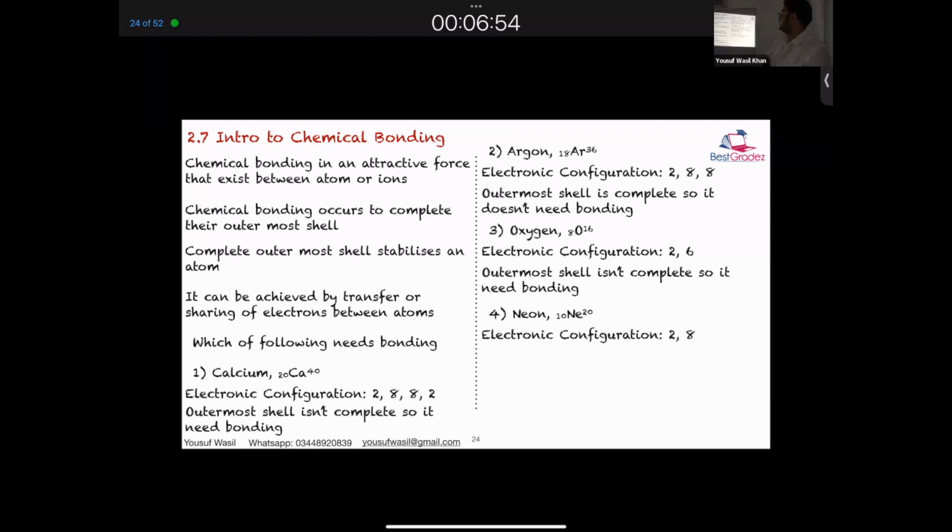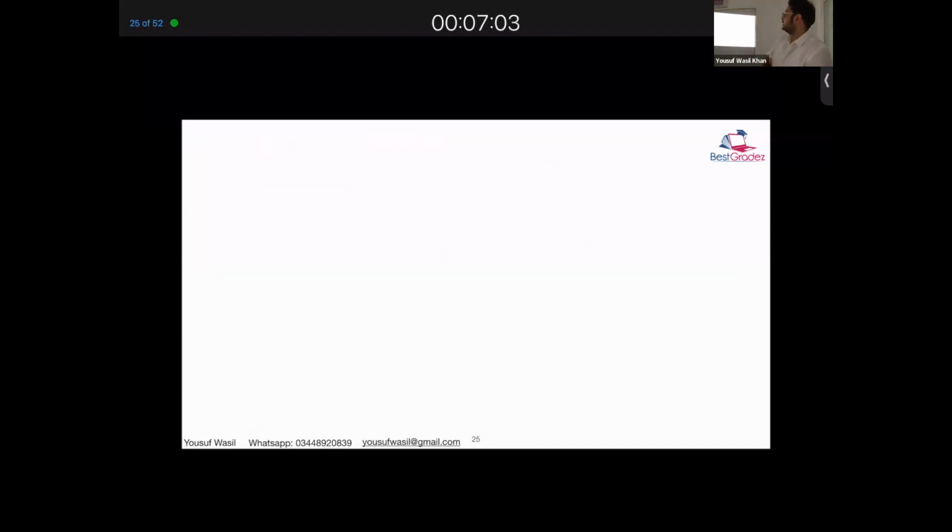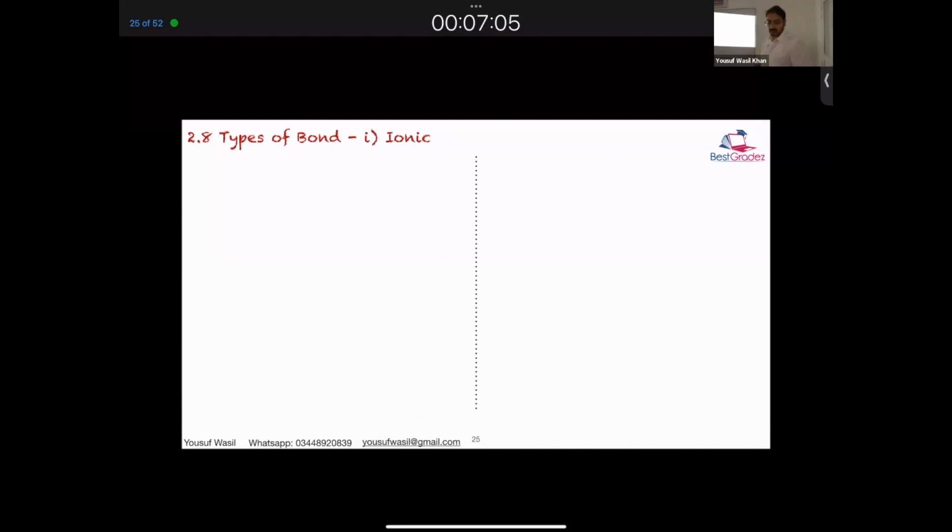Anyway, oxygen itself, neon, again, stable. This is how you can identify whether an atom needs a bonding or not, just by looking at the outermost shell. Okay? Now we'll start with ionic.